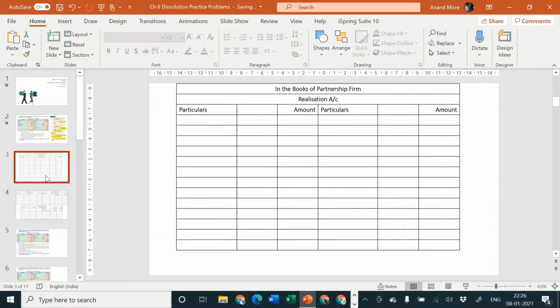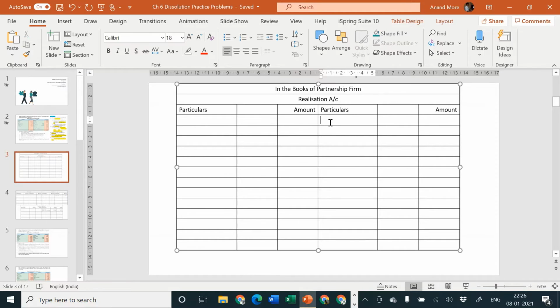If you remember my first lecture of theory discussion, what I have specified: whoever has no account of their own, their realization happens. So where are we going to go, which side of realization account? Whatever is a liability in the balance sheet goes to the credit side. So I'll go to realization account credit side.